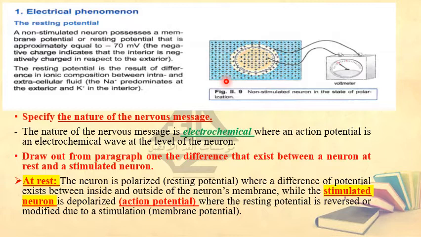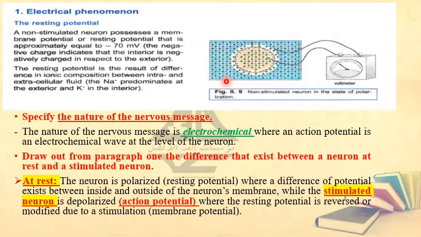Or being pricked by a pin, this is a stimulus. So a non-stimulated neuron, a neuron at rest, is not stimulated, there is no stimulus, as if you are sitting and not subjected to anything, no stimulus at all.